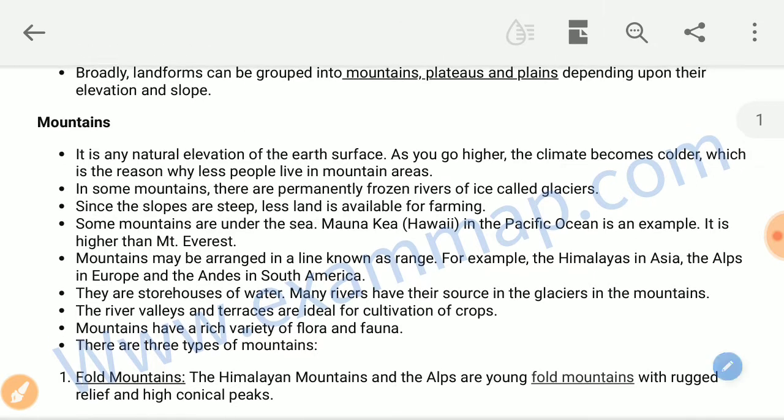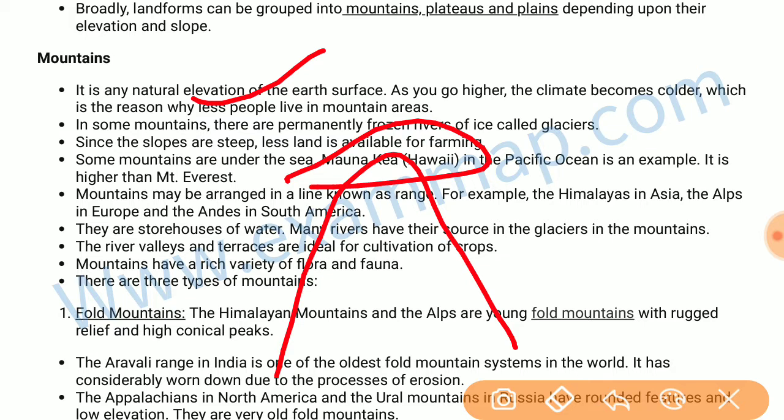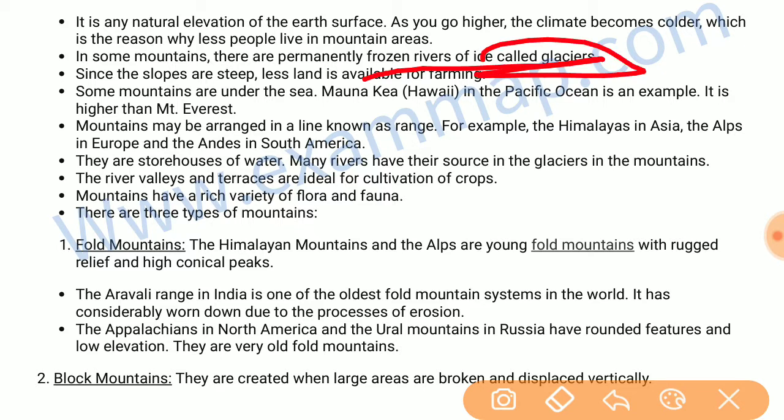First one is mountains. Mountains are the natural elevation of the earth's surface. As we go higher in the mountains, the climate becomes colder, which is the reason why fewer people live in mountain areas. In some mountains, there are permanently frozen rivers of ice, which are known as glaciers.